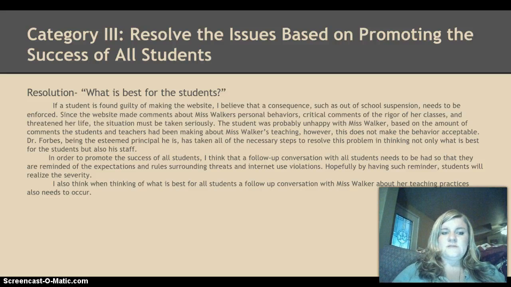Dr. Forbes, being the esteemed principal he is, has taken all the necessary steps to resolve the problem, thinking not only what is best for the students, but also his staff. In order to promote the success of all students, I think that a follow-up conversation with all students needs to be had so that they are reminded of the expectations and rules surrounding threats and internet use violations. Hopefully, by having such a reminder, students will realize the severity. I also think, when thinking of what's best for all students, a follow-up conversation with Ms. Walker about her teaching practices also needs to occur.